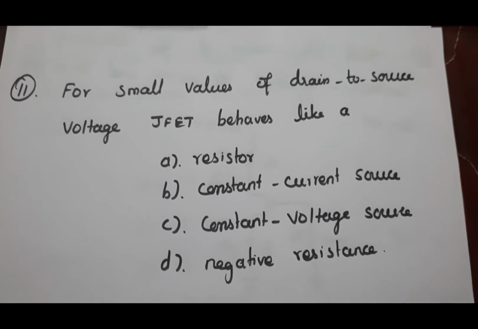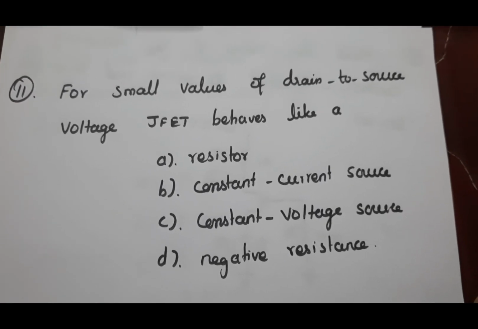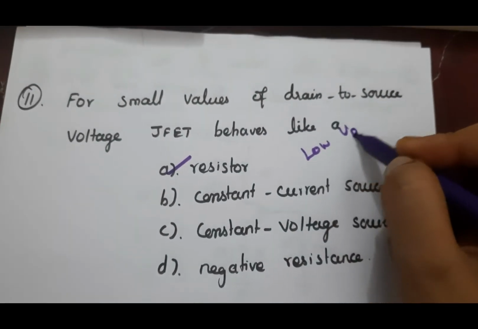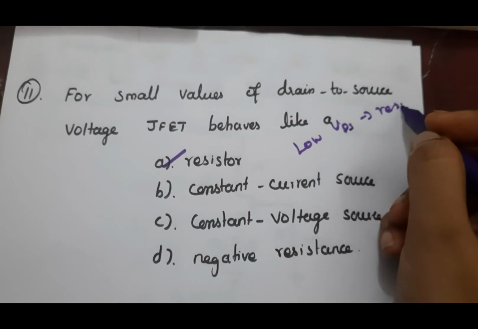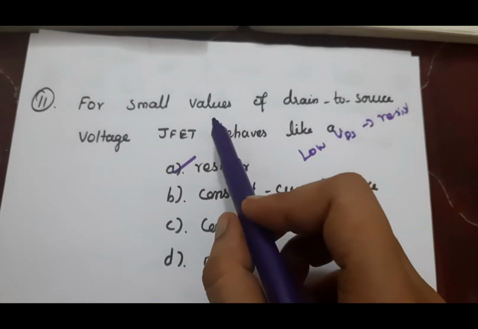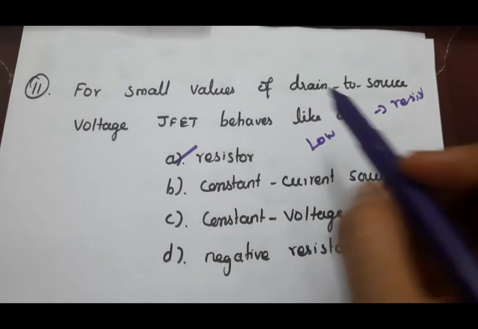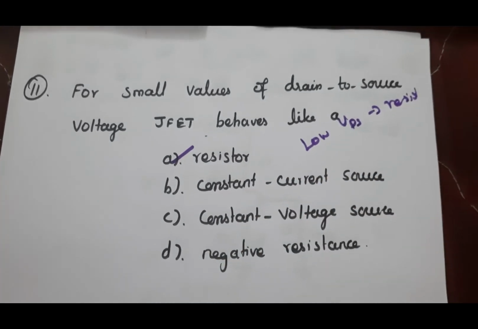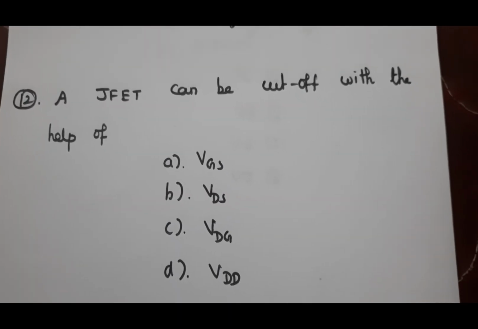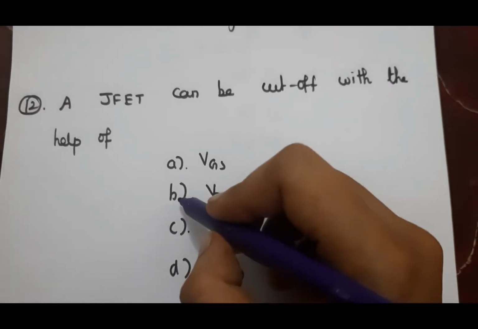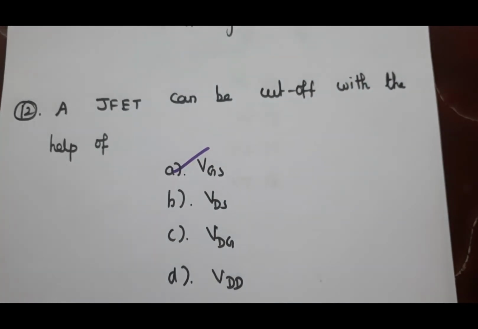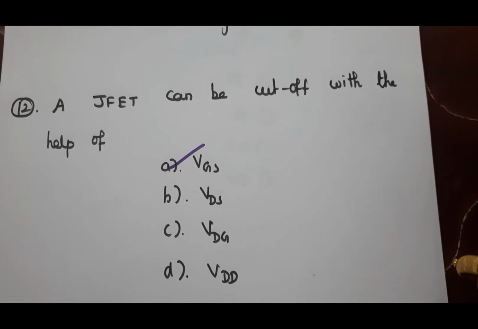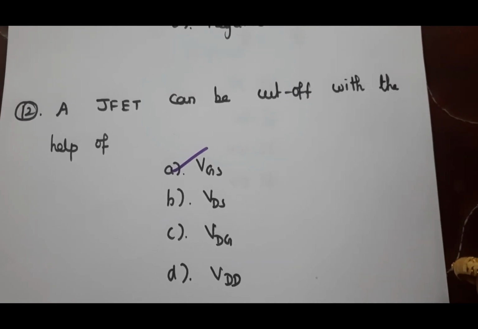Next question, for small values of drain to source voltage, JFET behaves like a resistor. At low voltage of VDS, it acts as a resistor. So A is the answer. Next question, a JFET can be cut off with the help of VGS. A is the answer. You can cut off the JFET by changing the value of VGS. So here the answer is A.